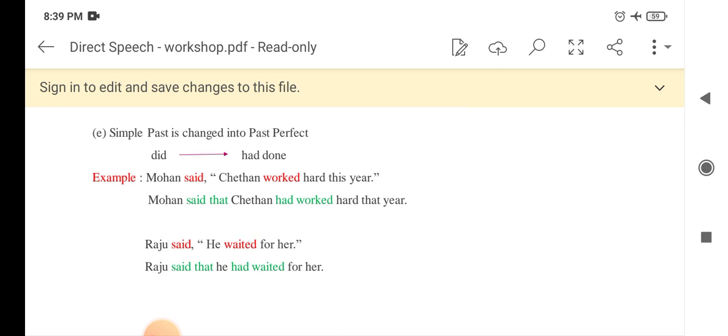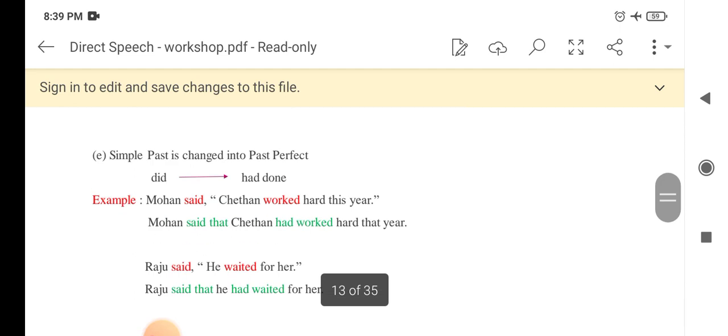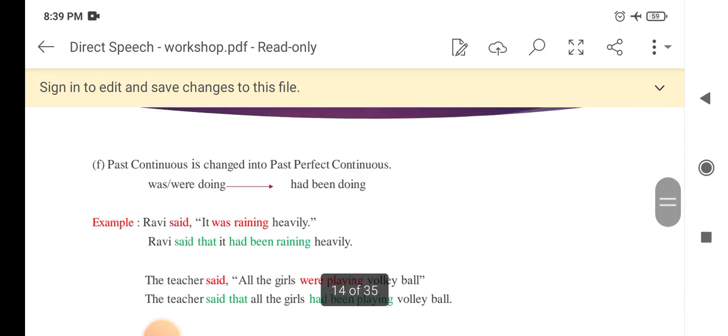Let's see an example. Mohan said, Chetan worked hard this year. So worked refers to simple past. Mohan said that Chetan had worked hard that year. So we have changed simple past into past perfect.